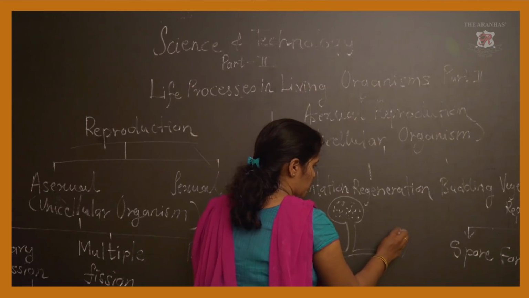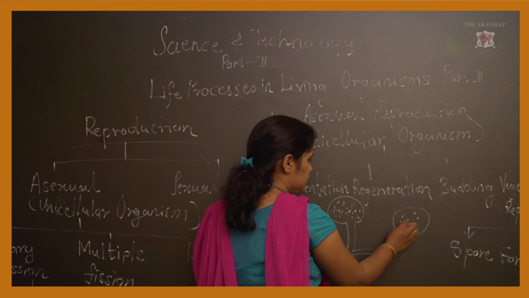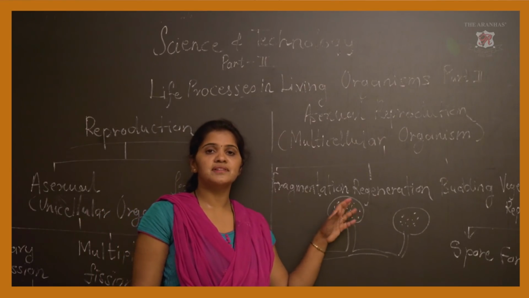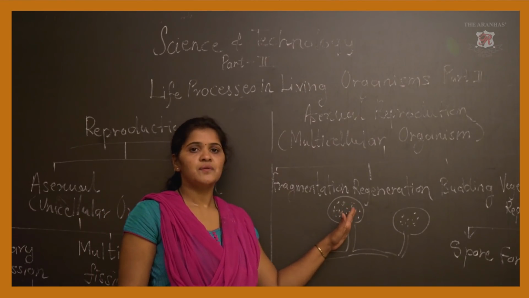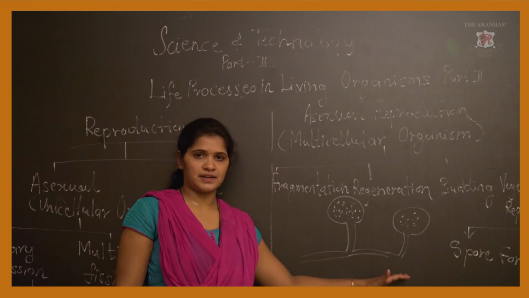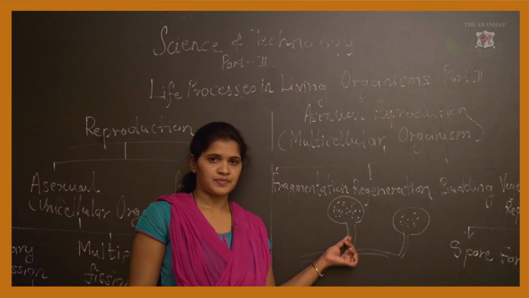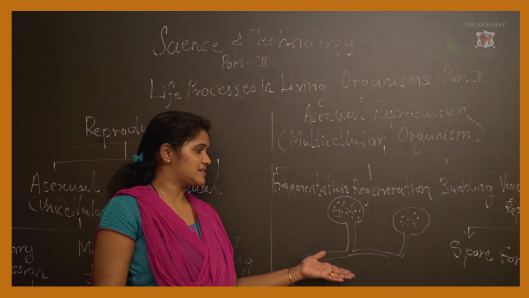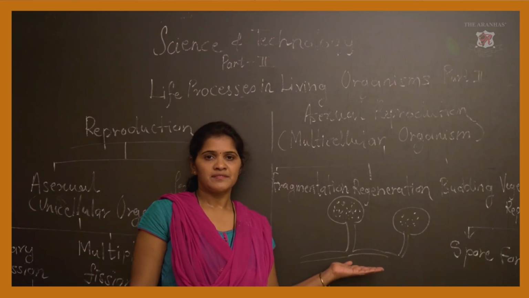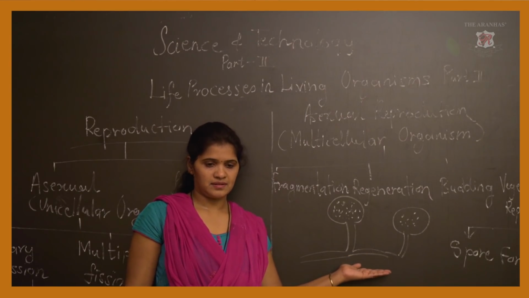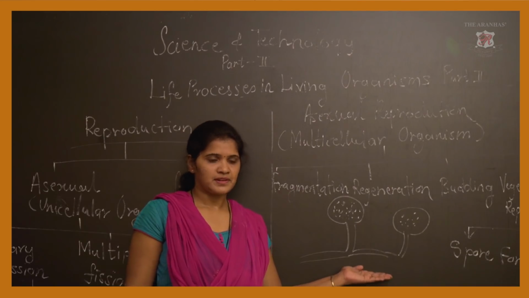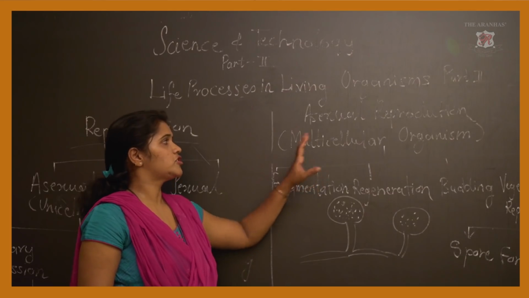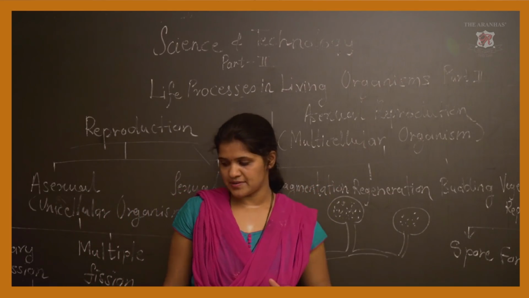After proper growth, this sporangium bursts and all the spores come out and settle on the food particle. Each spore develops into a new fungus, so there is a colony of fungi on the bread or chapati. So, these are the different types of asexual reproduction that happen in multicellular organisms.